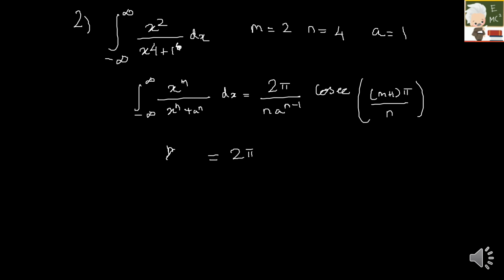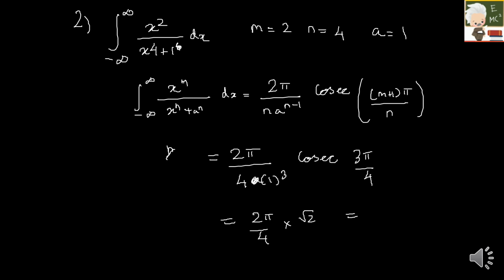So it will be 2 pi by n, it is 4, into a power n minus 1, a is 1, so 1 power 3, into cosecant of (m plus 1), m is 2, so 3 pi by 4. So it will be equal to 2 pi by 4 into, what is cosecant 3 pi by 4? It is root 2. So finally you will get pi by root 2. So this is your answer.